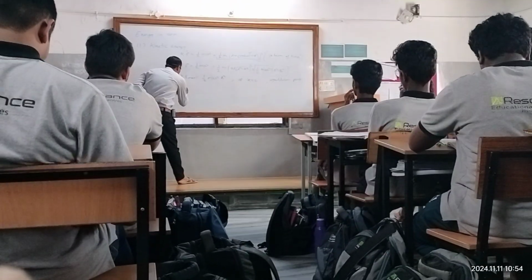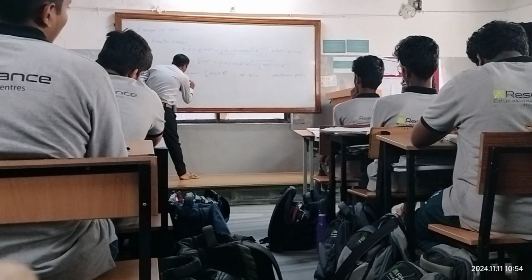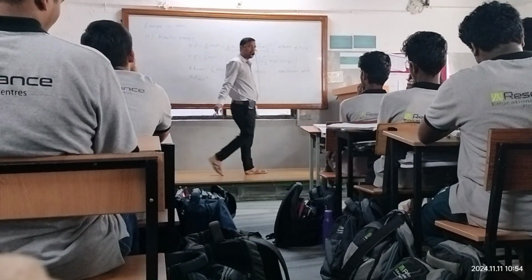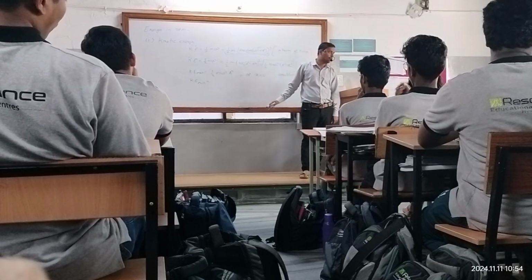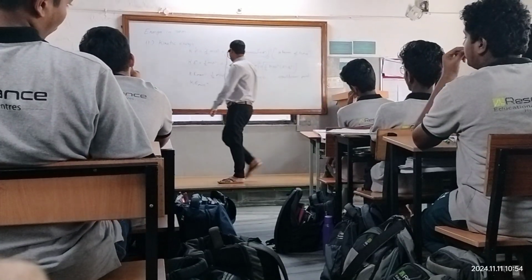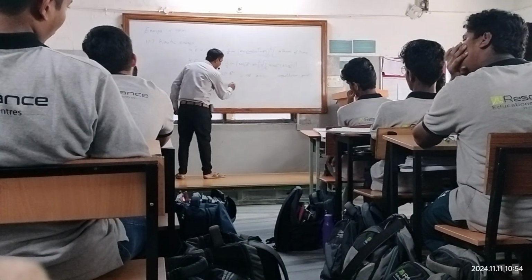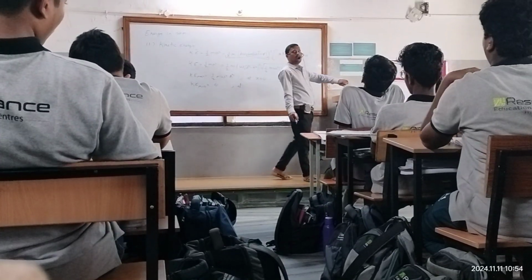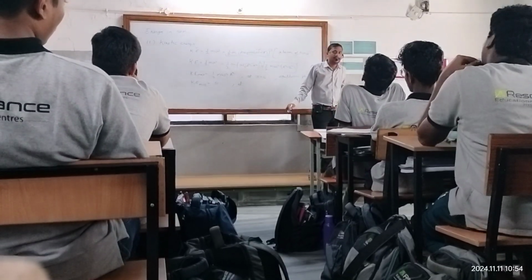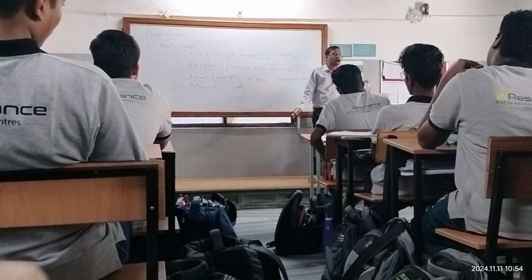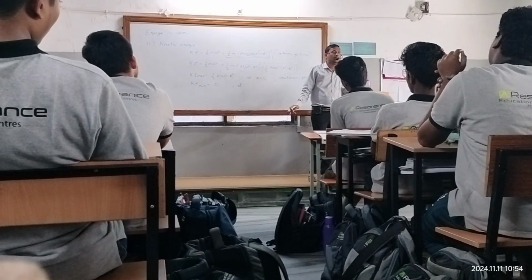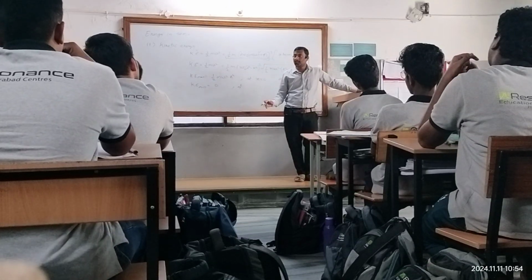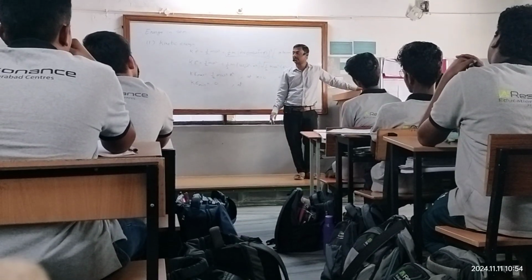If I say minimum kinetic energy, K, and I am writing minimum, what can be the possible minimum value of kinetic energy according to this equation? 0. And if I am saying it is 0, then tell me at what point you will get 0? At x equals to? Is there any other point where you will get 0? At x equals a, is it fine? There is no problem. But is there any other point other than this x equals a?